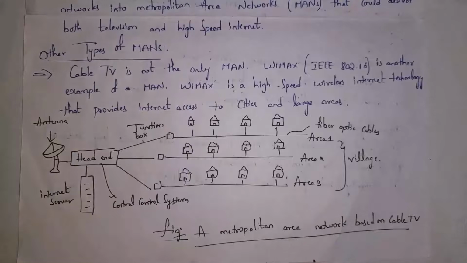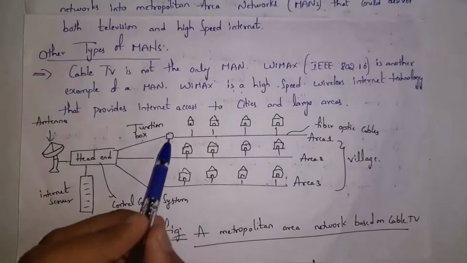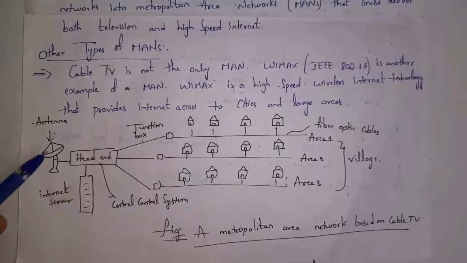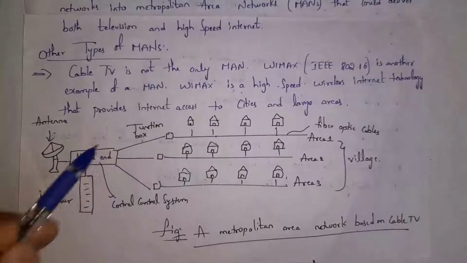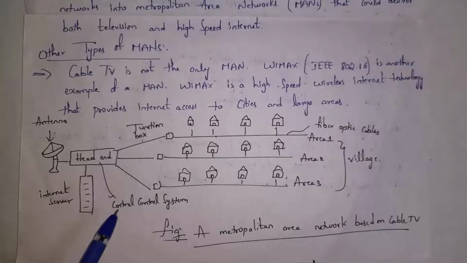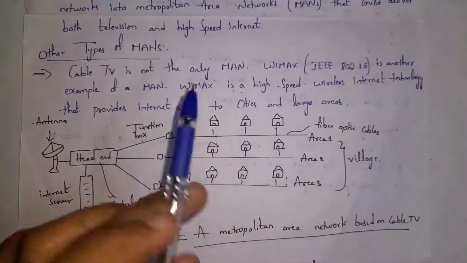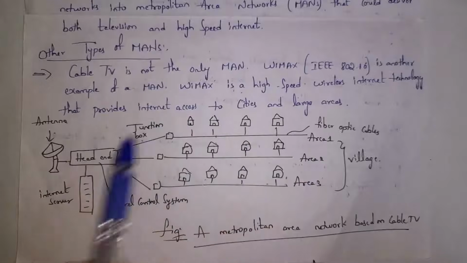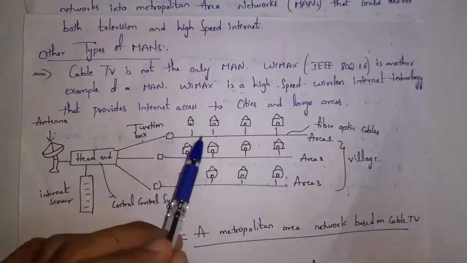Guys, this is how a metropolitan area network works based on cable TV. There is an antenna which provides signals, and there is a junction box placed in each area. This antenna, internet server and junction box are all connected to a central control system which controls signals, and every house is connected to the junction box using fiber optic cables. They are the black cables. These cables are connected to the junction box.